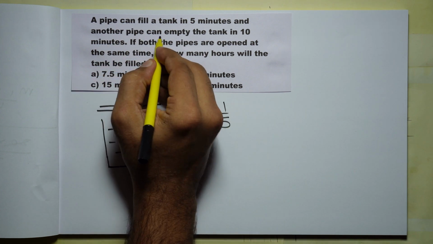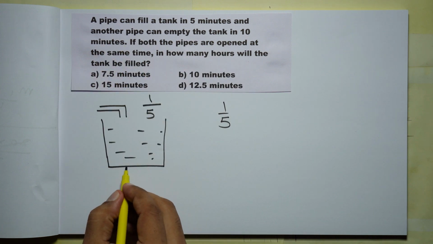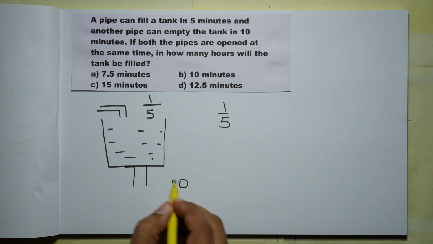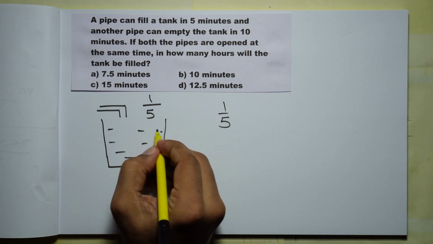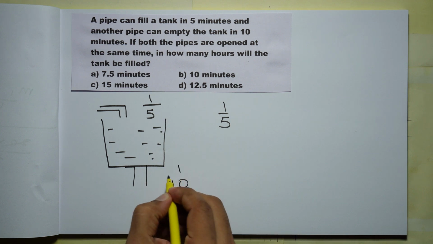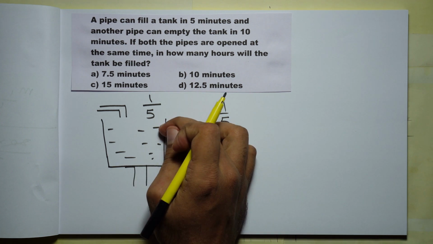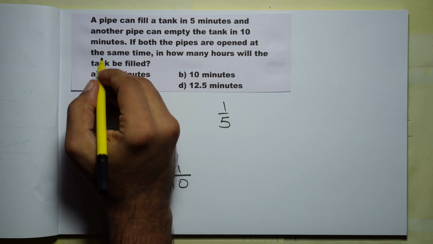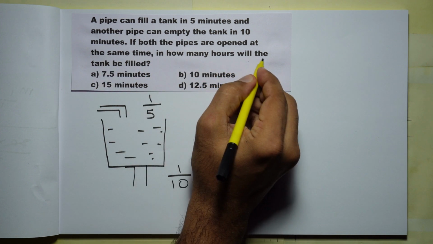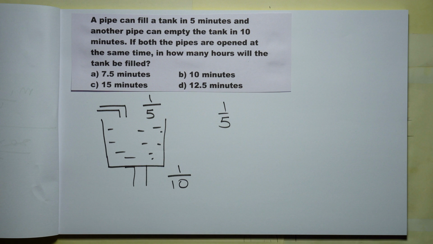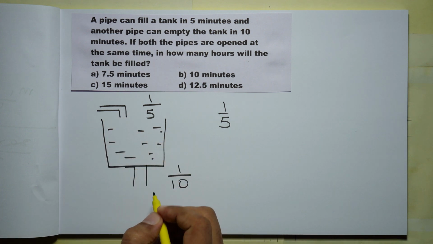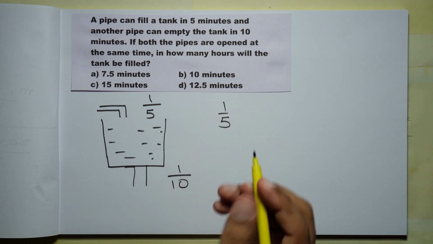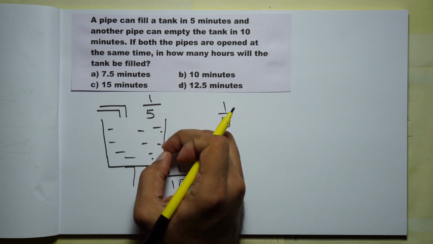And another pipe can empty the tank in 10 minutes. So you have an outlet pipe like this. It can fully empty the tank in 10 minutes. It can empty the tank in 10 minutes means every minute 1/10 will be emptied. And like that in 10 minutes it will be fully emptied. If both the pipes are opened at the same time, in how many hours will the tank be filled? So both inlet and outlet are working. So inlet will fill 1/5 of the tank. That is positive work. And outlet will empty 1/10 of the tank.